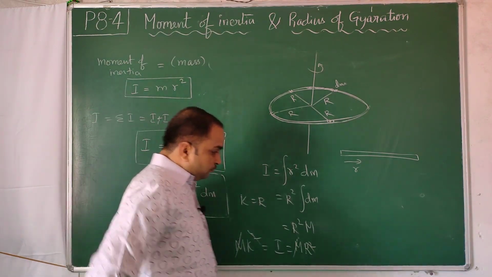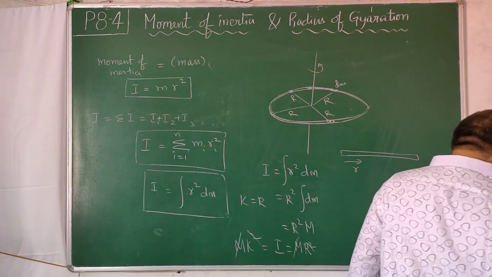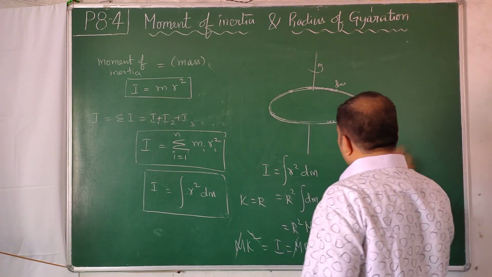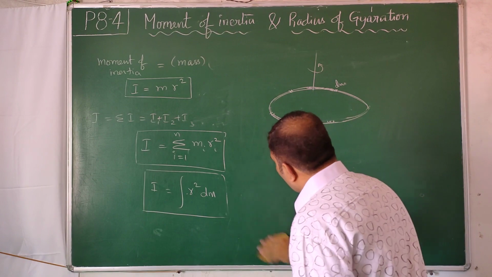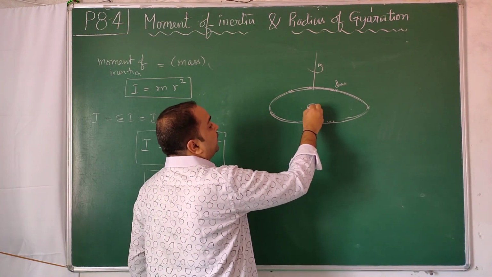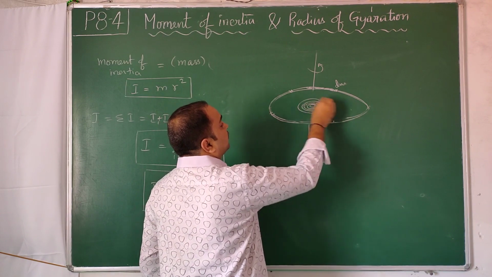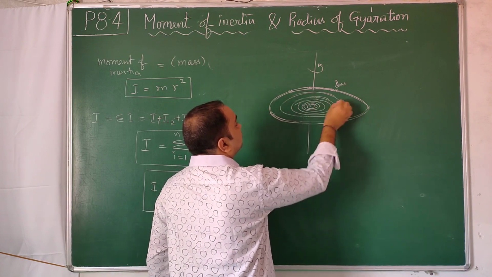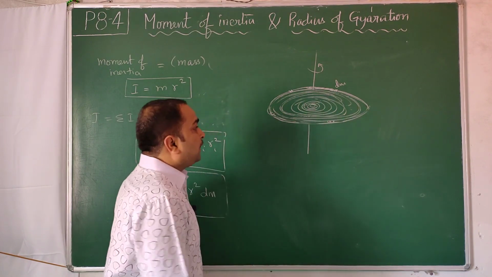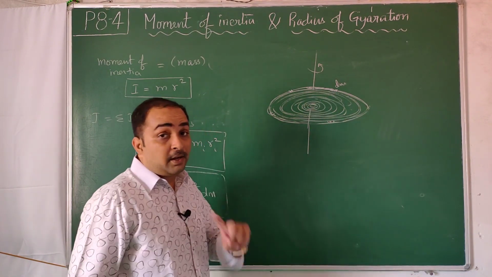Now, if you take a circular disc, a circular disc is formed by circular rings of increasing radius, like this, like this, like this. So finally you made a circular disc, not a circular ring.